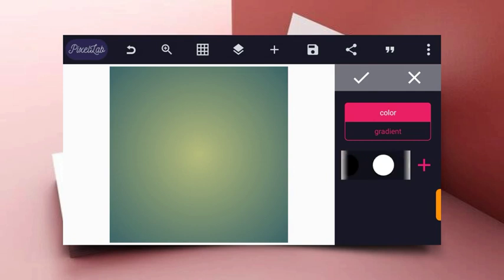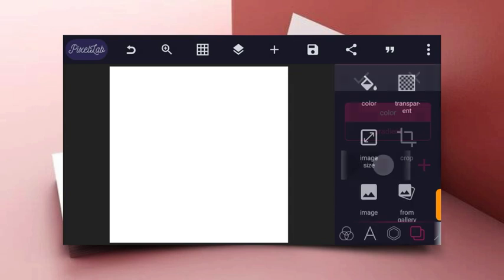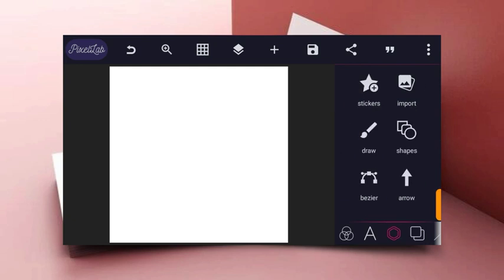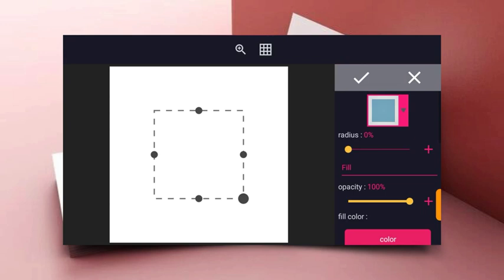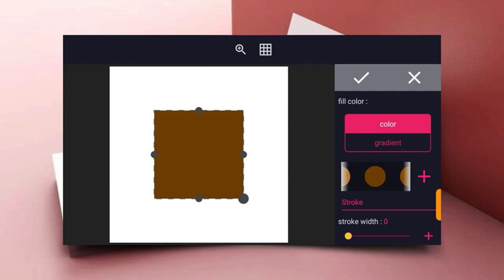So click on the color icon and change your background to white. And then the next thing to do now is to import our shape, making use of the square shape and the maxing to create our design. So click on these shapes, and this is a square. You just have to change the color to any color of your choice. So I'll just pick a color right now. So I'm picking this color now.